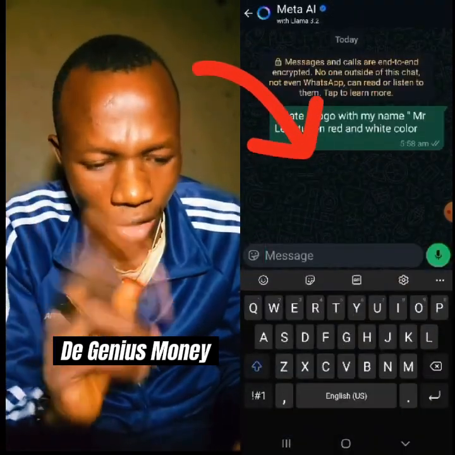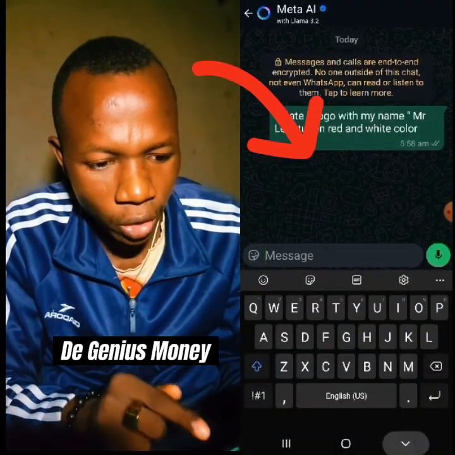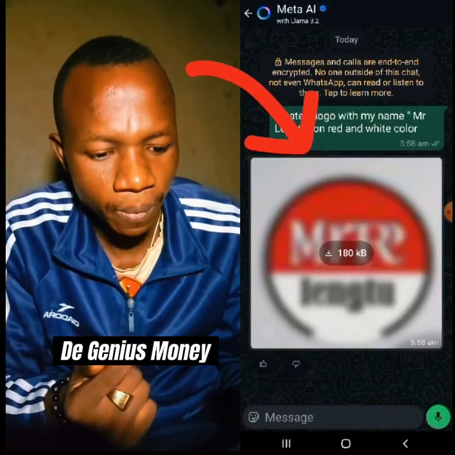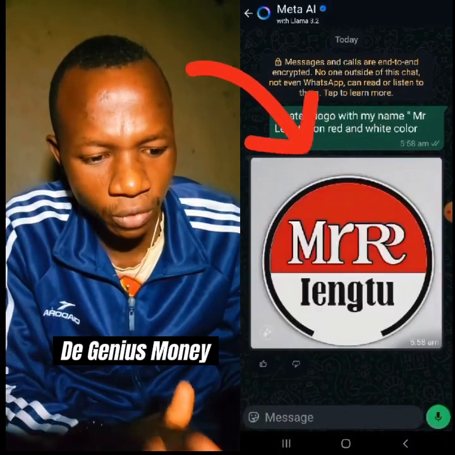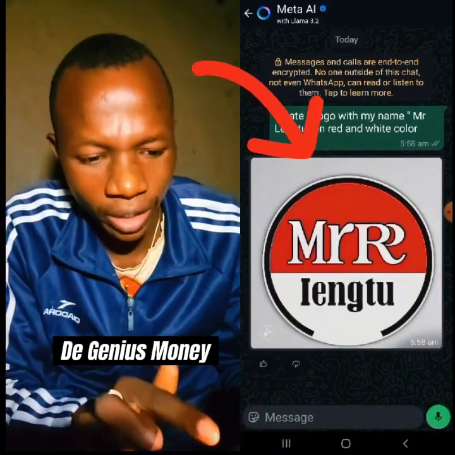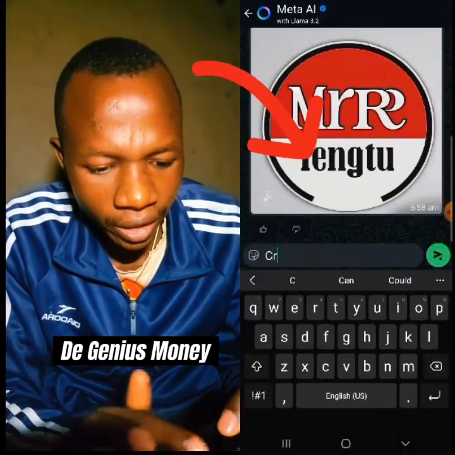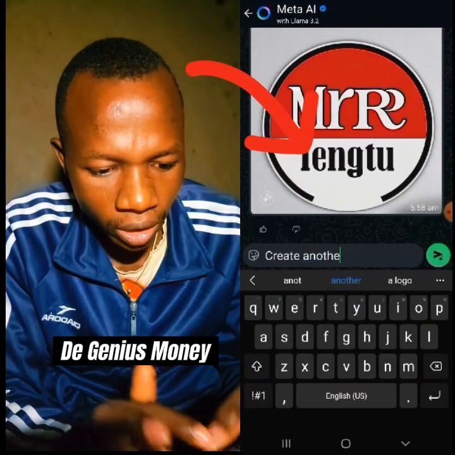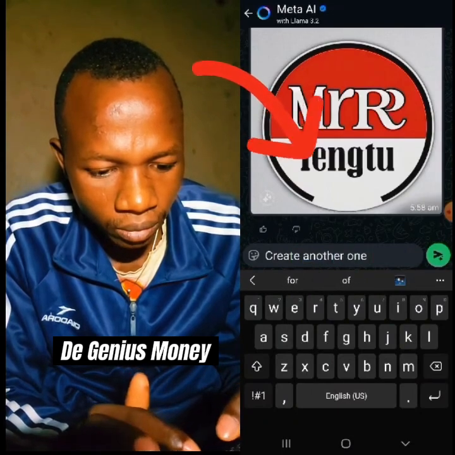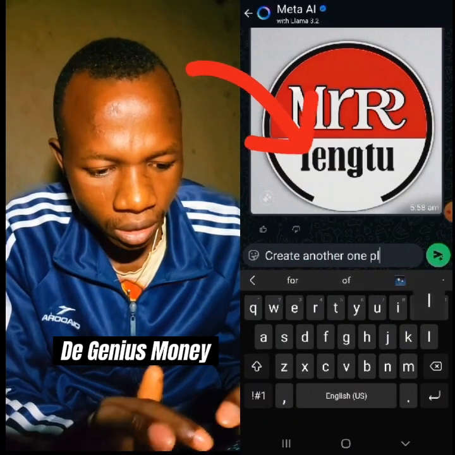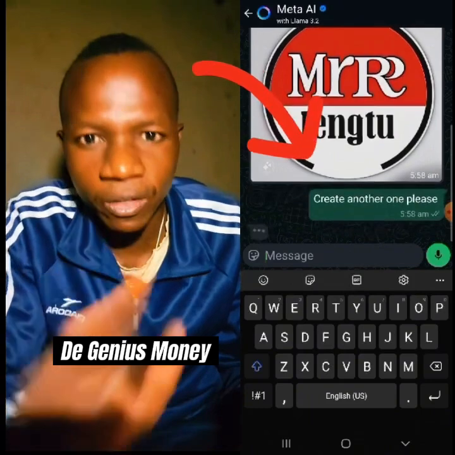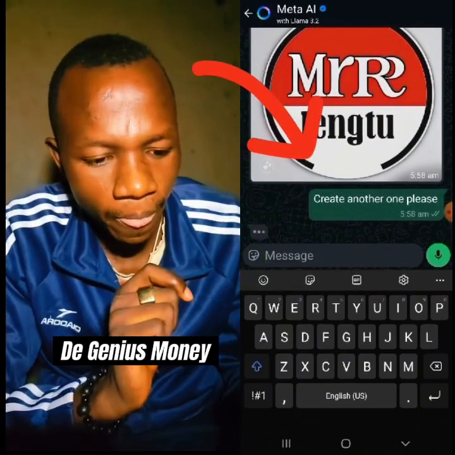Give it just a second. It will come with the logos now. It will bring out the logos for you now. Are you seeing this beautiful one? Now, if you don't like the one they bring to you, you tell them create another one, please. They will give you a different one again. Watch.